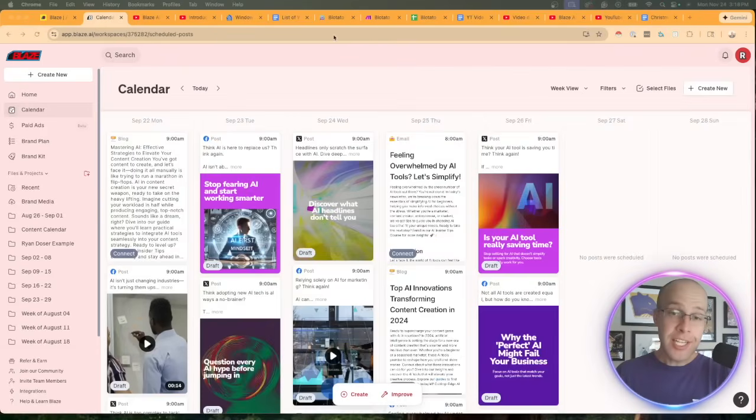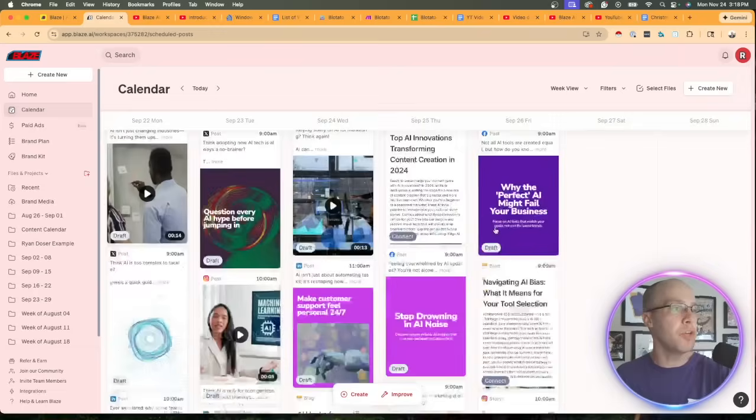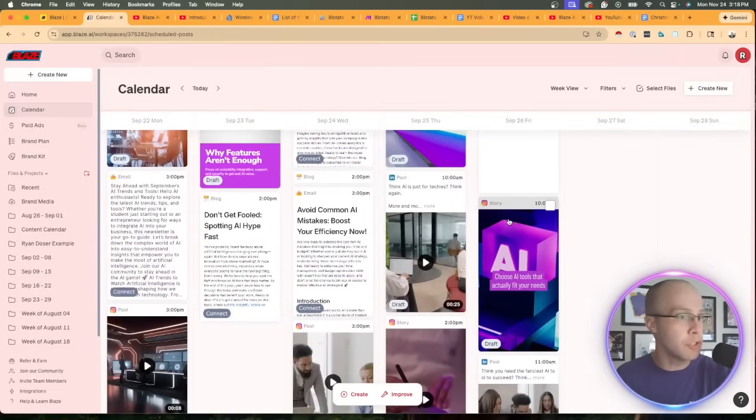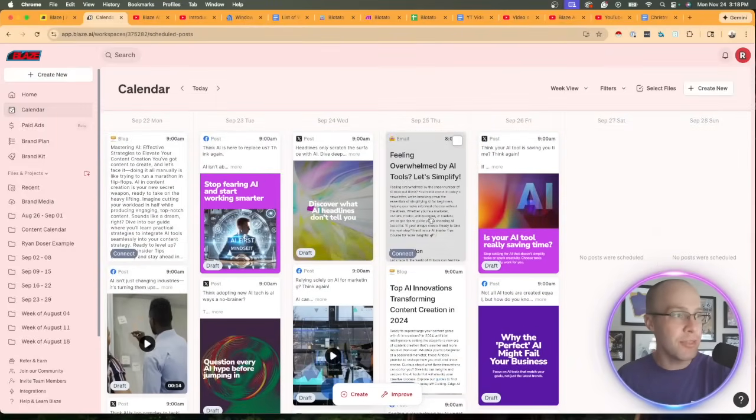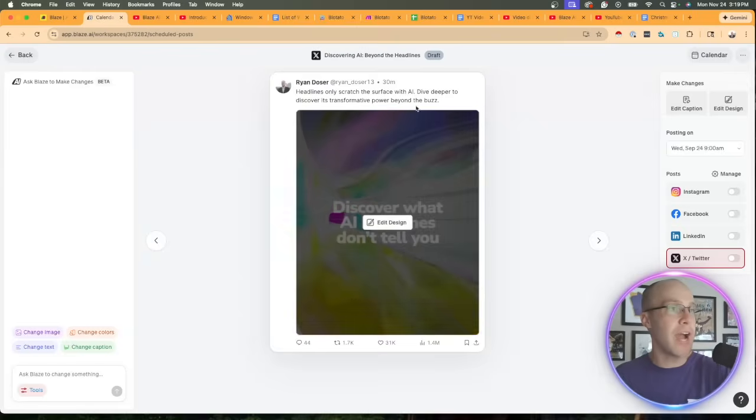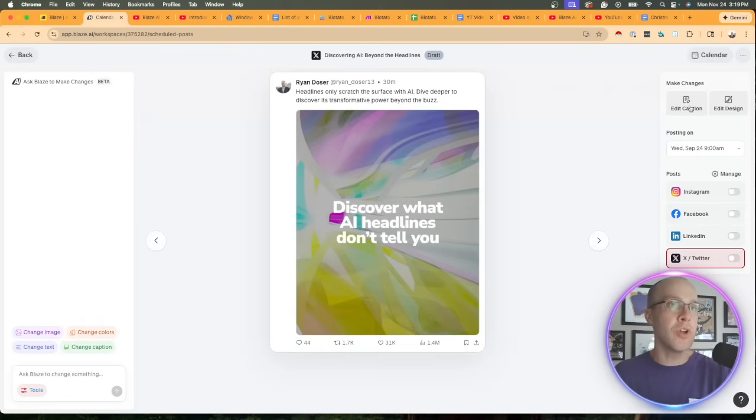So the next feature on the left here is Calendar, and this is one of the best features that Blaze AI has to offer, in my opinion. I really like the interface of their social content calendar. It just gives you a good holistic overview of what's coming up in the future, what have you posted in the past. If you want to go in here and ever edit anything, so if I click edit this draft, it takes me into the editor where I can decide what platforms I want to post it on, edit the design, edit the caption. I can go back to the calendar right here.